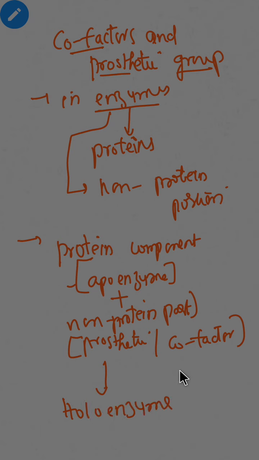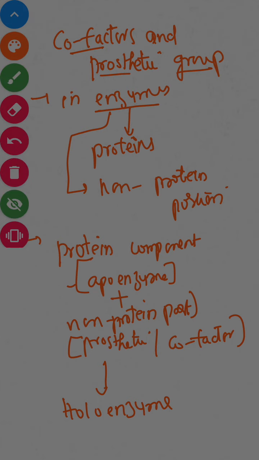So what we discussed here is that an enzyme contains a protein part as well as a non-protein part. The protein part is called apoenzyme, whereas the non-protein component can be either prosthetic group or cofactor. These two components, apoenzyme and the prosthetic group or cofactor component, are commonly called holoenzyme. Now we will see the non-protein part.